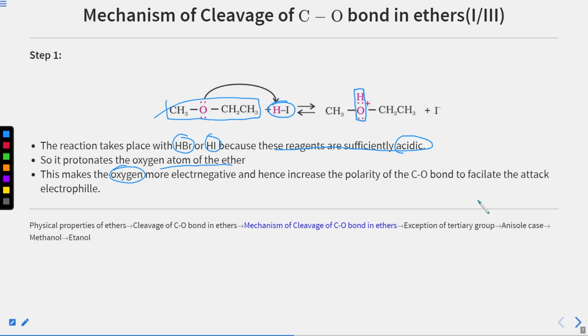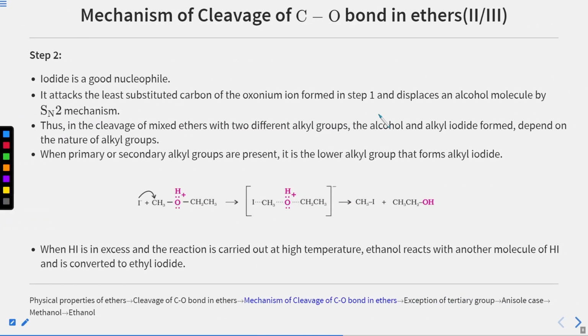So why is this protonation occurring? In the next slide you will see that we will attack an electrophile on this region, a nucleophile on this center, that is oxygen containing positive charge. Then the electrophile will donate this electron to compensate this positive charge. Now in the next step, what will happen? Since iodine is a good nucleophile, first we have protonated it.